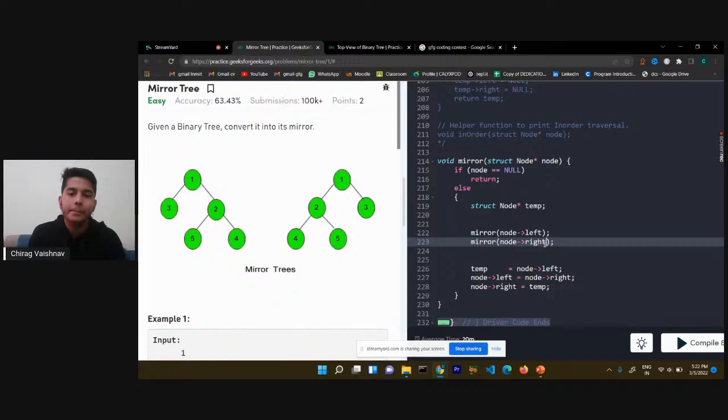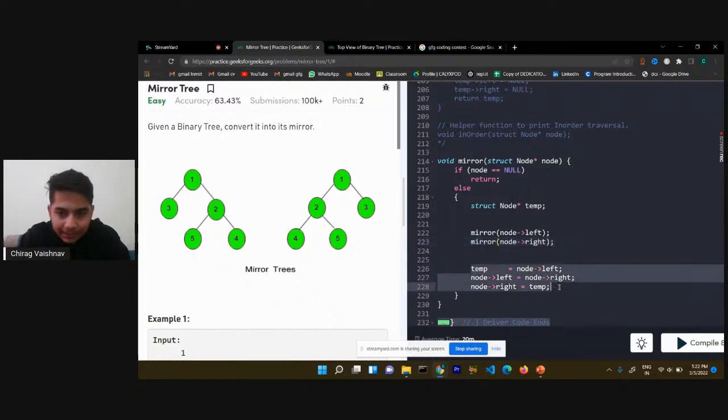So it will be post order traversal, right? First we will be taking a node temp. After that we will be calling it for the left subtree, and after that for the right subtree, right? And if it's null, then we will be returning and backtracking. After that, we will be swapping them. So this code is nothing but swapping.